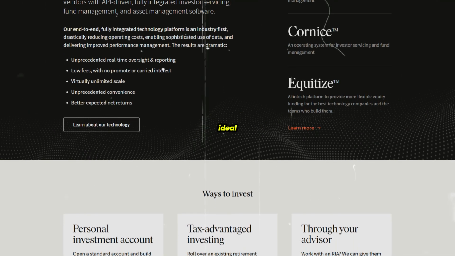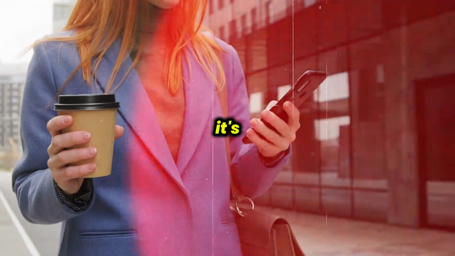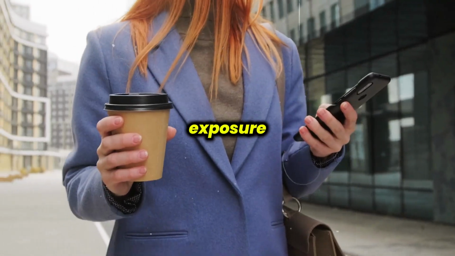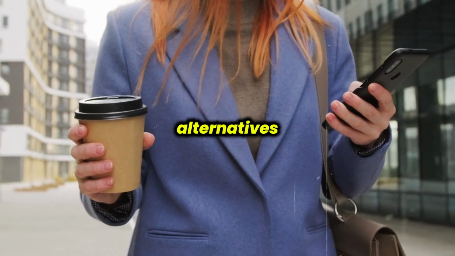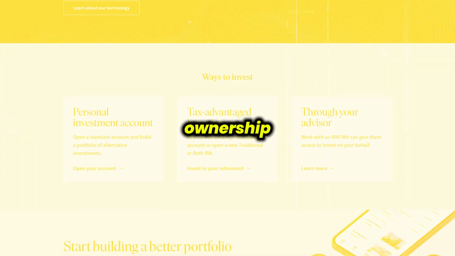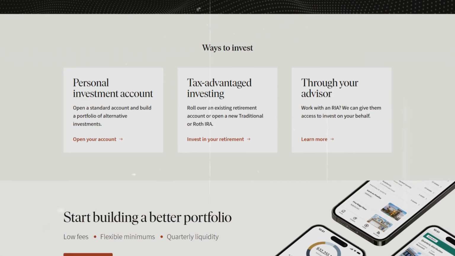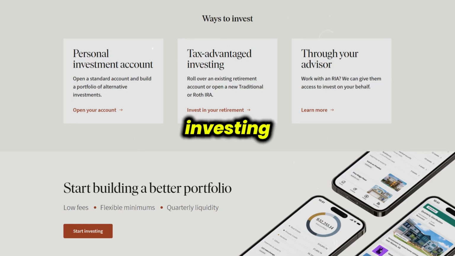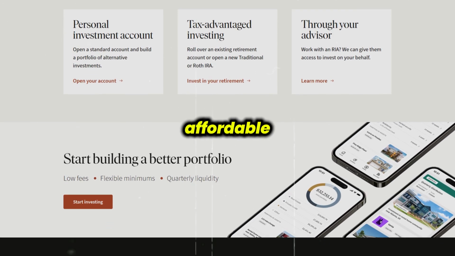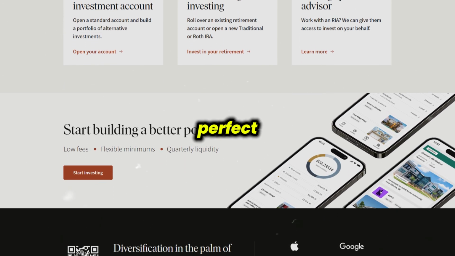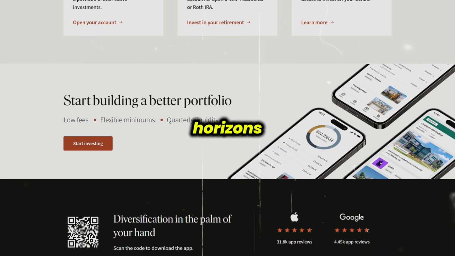While Fundrise isn't ideal for those seeking quick liquidity, it's a strong option if you want passive exposure to real estate and other alternatives without the hassle of direct property ownership or high capital requirements. In short, Fundrise makes investing in alternatives simple, affordable, and transparent, perfect for anyone looking to expand their investment horizons.